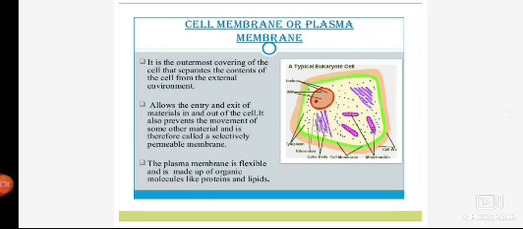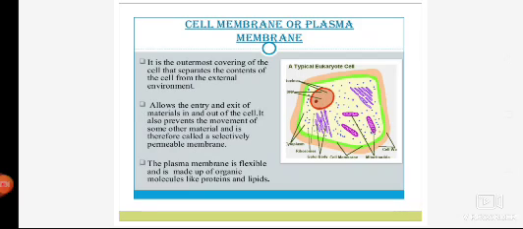It is the outermost covering of the cell that separates the content of the cell from the external environment. That means the cell membrane separates the cytoplasm, the internal organelles and the nucleus from the outer environment of a cell. It is like a protective covering.